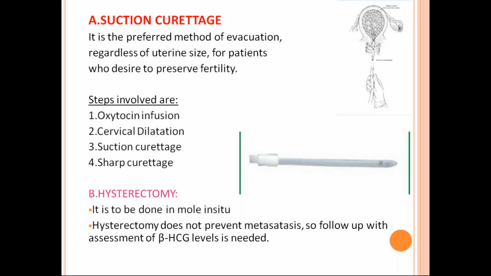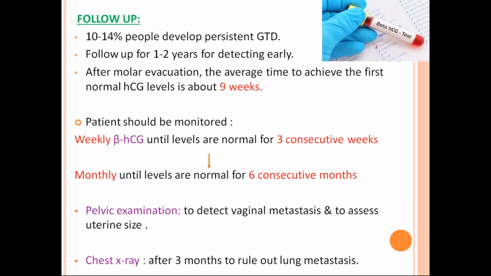You have to follow up with a beta HCG to diagnose early gestational trophoblastic neoplasia, to diagnose early persistent trophoblastic disease. So follow-up is very important. Many times in your undergraduate exam, this question is there: follow-up of a patient with a case of hydatidiform mole. Follow-up can be divided into two parts. You have to write how you follow the patient with the HCG and what advice, that is the contraception. Both come under follow-up. Many people will write follow-up is only HCG. No, you have to write both HCG and also what advice you give for contraception. That is follow-up of a patient with a case of hydatidiform mole.